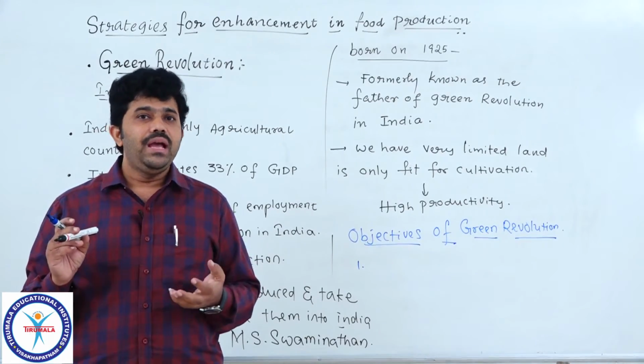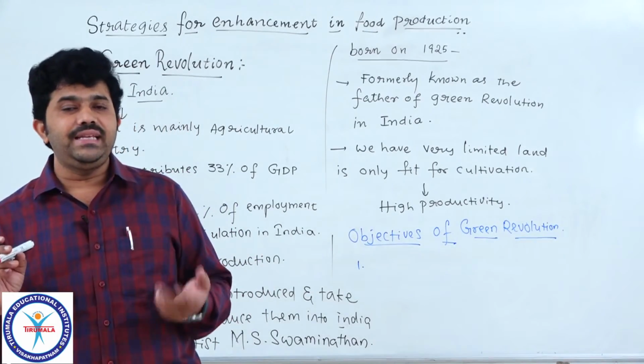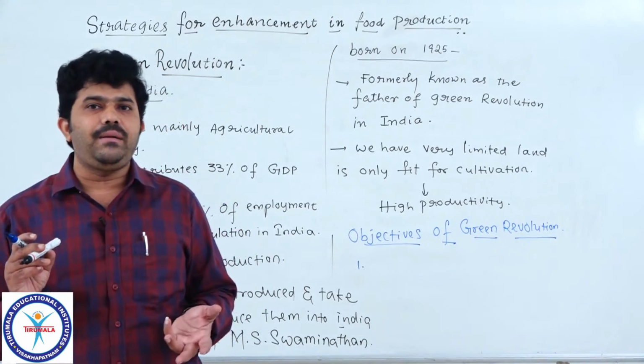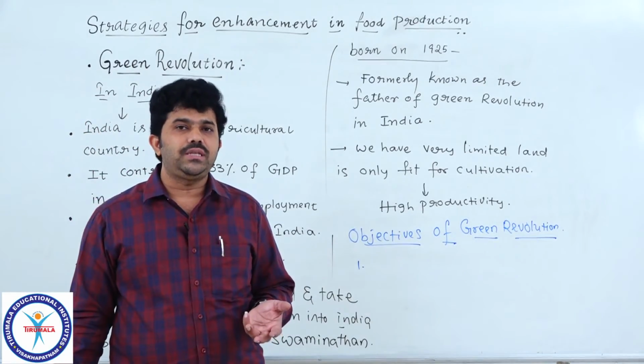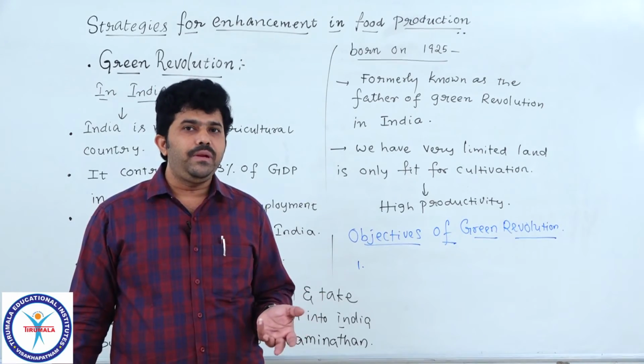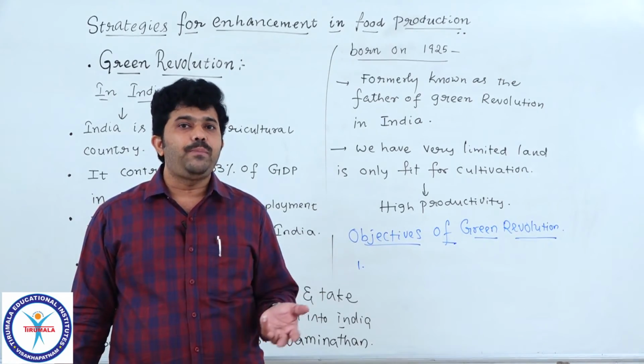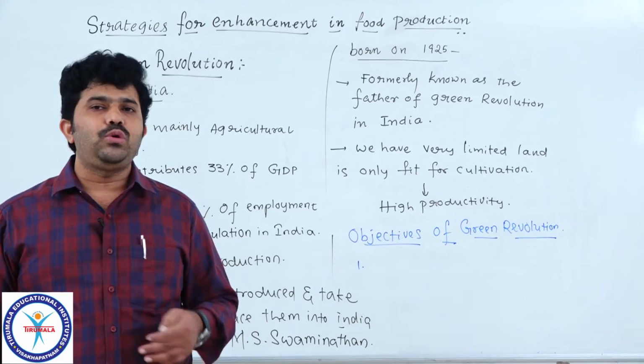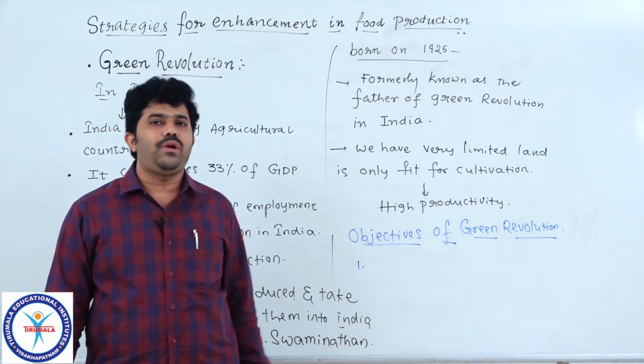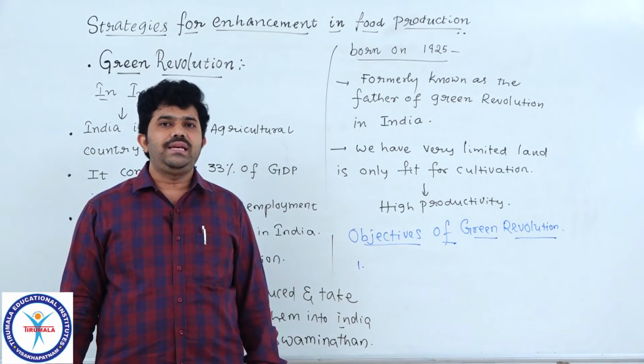Understood? And increasing more productivity, increasing employment, income and opportunities for all the people in the country. Understood? And giving financial support to all the people through this employment they are given in the field of agriculture.